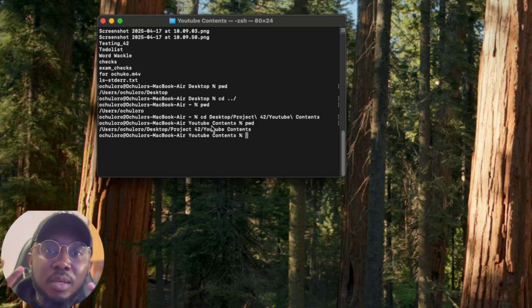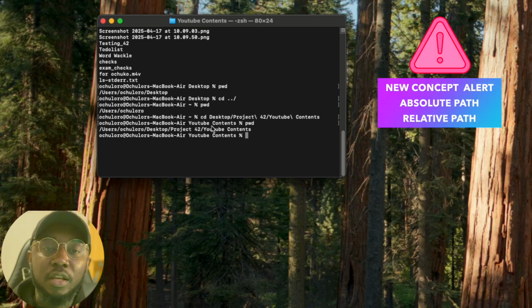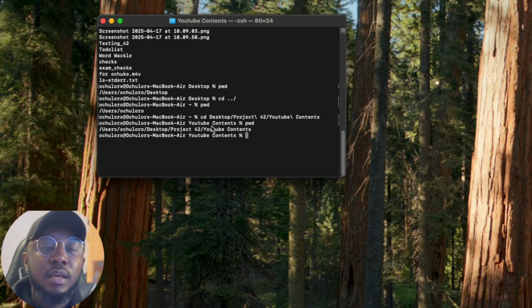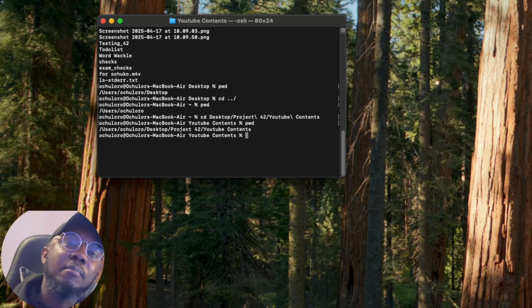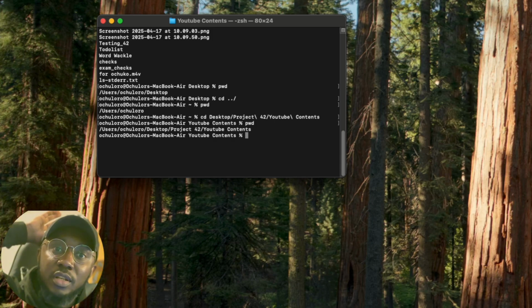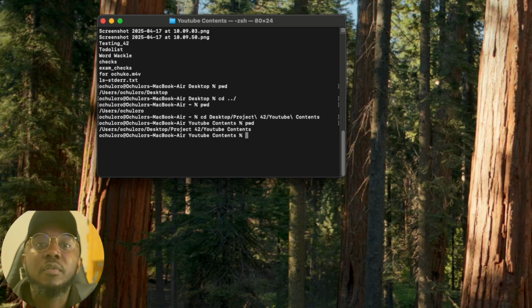Now, this is where 2 important concepts come into play, which are the absolute path and the relative path. Okay, let's go back to our house. Remember, we said that the house itself is the root directory. So it's from this root directory that all the rooms and things are sorted out. Now, the absolute path basically tells us that we can go from our current directory either back to a directory of interest or forward to a directory of interest using the path names.